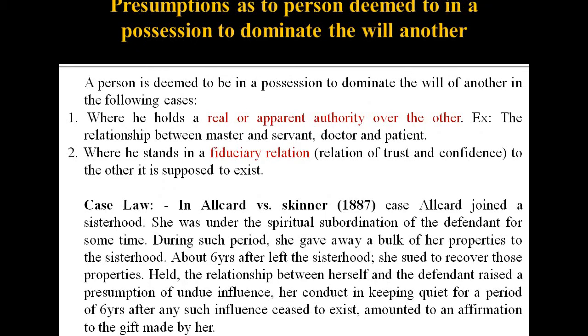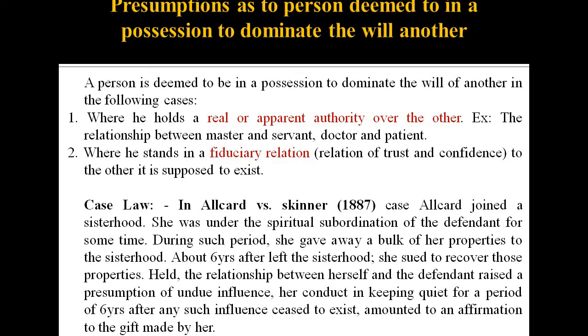Next is presumption as to persons deemed to be in a position to dominate the will of another. The person who has the position to dominate the will of another has some real or apparent authority over the other person. For example, master and servant, and doctor and patient. And the next one, he must stand in a fiduciary relation, like relations created in trust and confidence. That is called fiduciary relations.